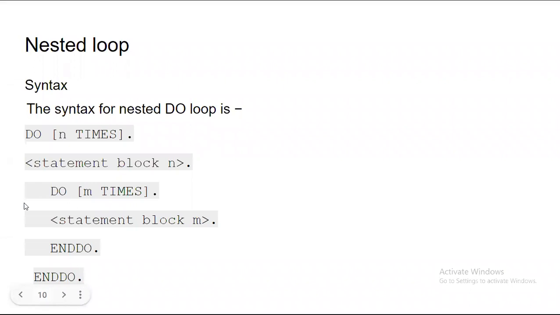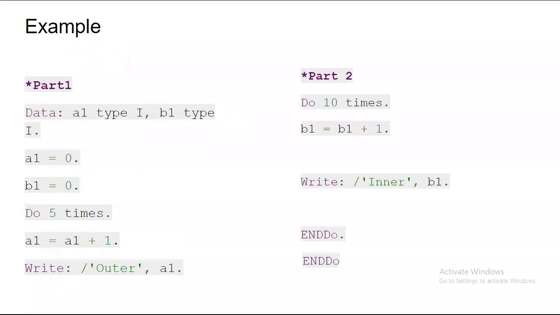We can nest them together, one inside the other, right? So I want to take this particular example, part one, this is my first part. Let me explain this code and then we'll go for its execution. See here, a1 type I and b1 type I. So I have declared two variables a1 and b1 as integers. Initial values of 0 are assigned to them.